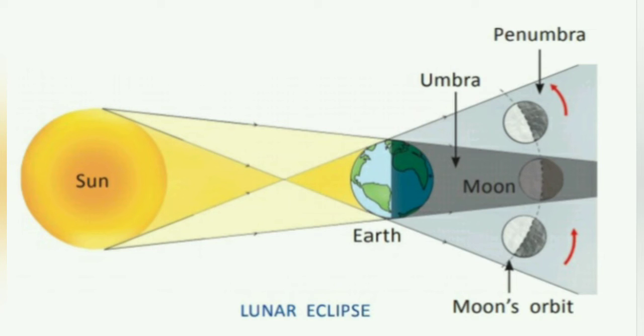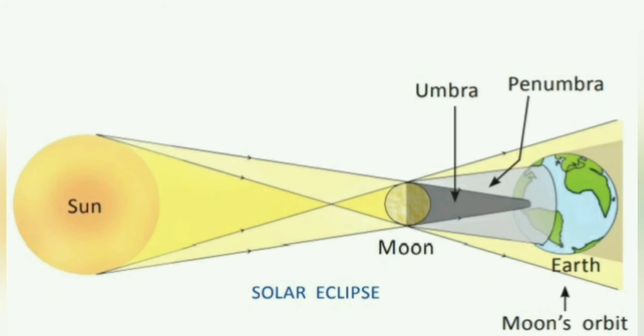So here the earth was between sun and moon, but in solar eclipse what happens is the moon comes between the sun and the earth. When the moon comes between sun and the earth, it blocks sunlight from reaching the earth, and again it casts its shadow on the earth. This is called solar eclipse.